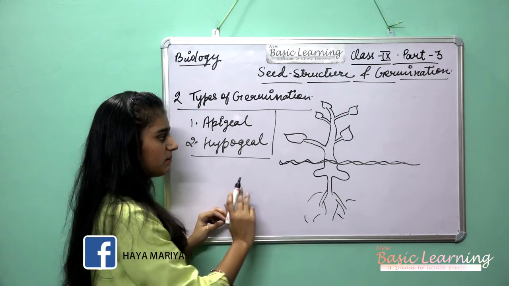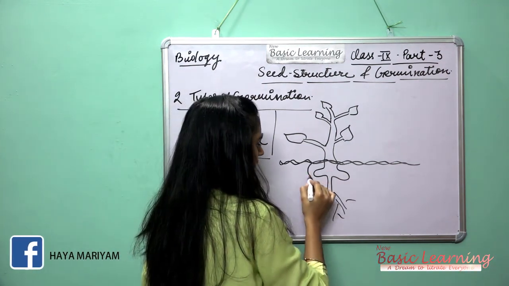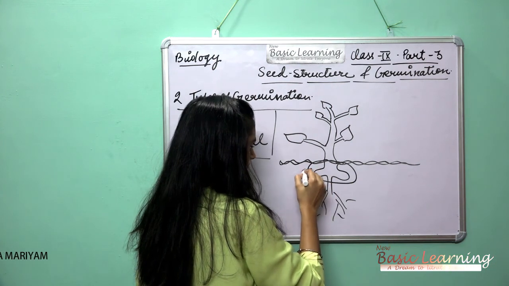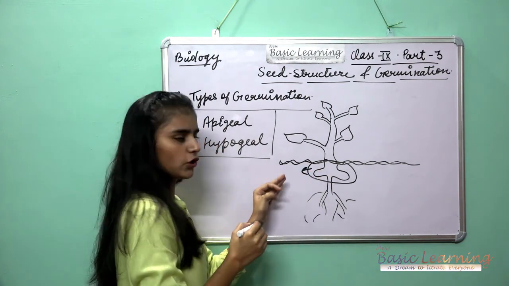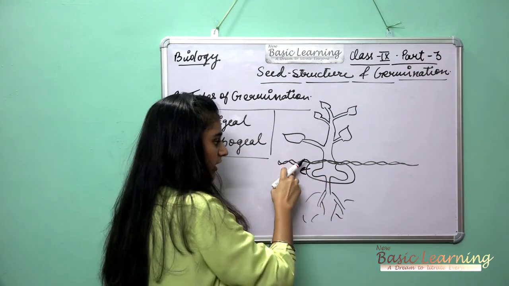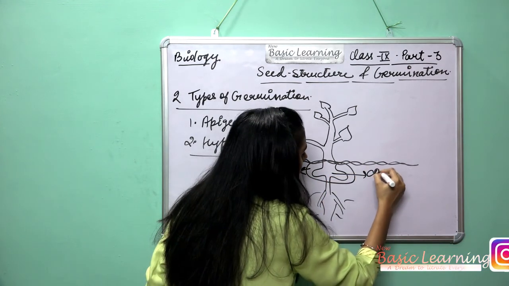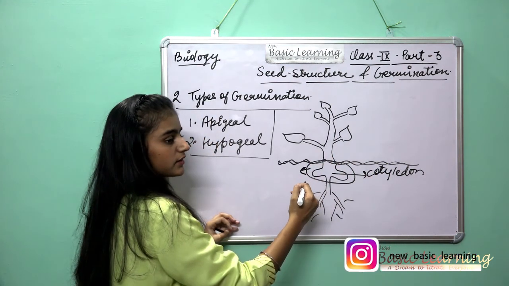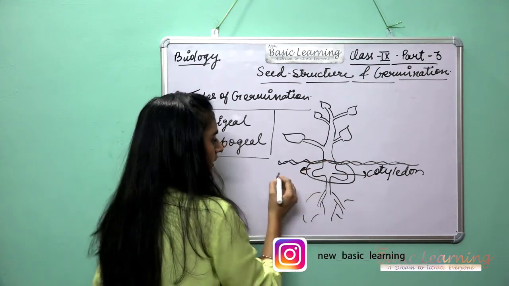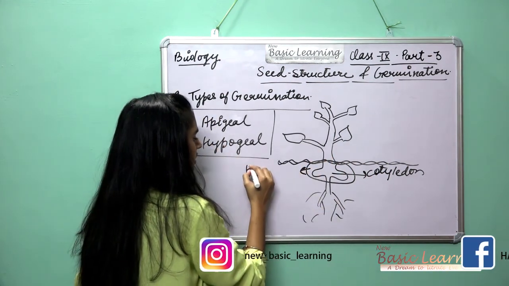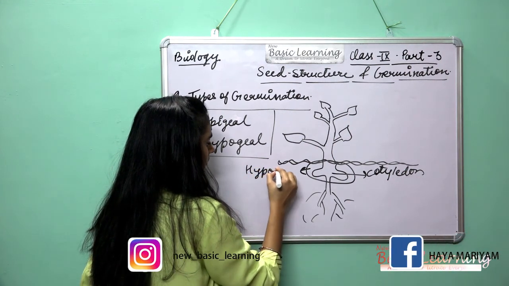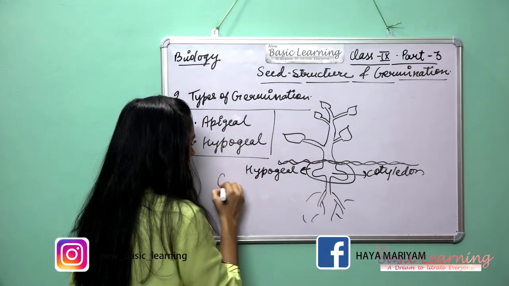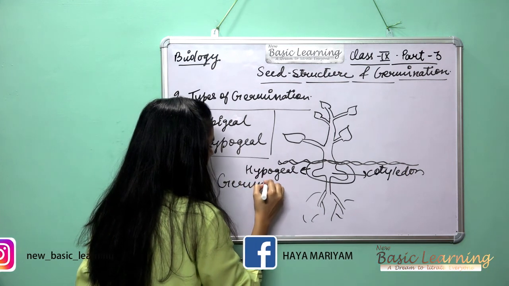Suppose this is the plant and this is the cotyledon, below the soil. When the cotyledon is below the earth, below the soil, then it is called hypogeal germination.